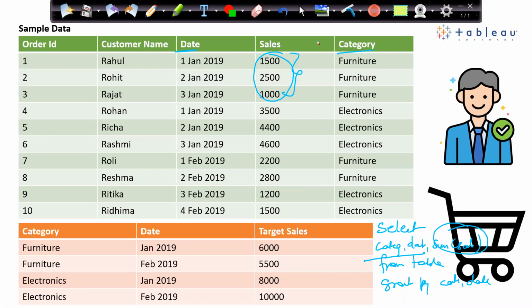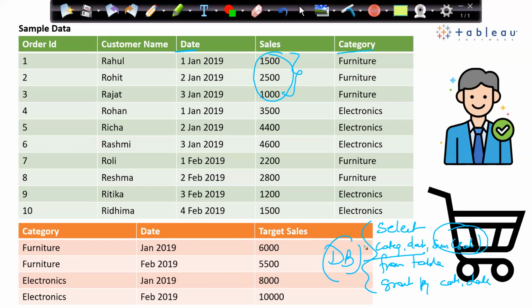First reason is that this query building is only possible in databases. Query language support is only on the databases. In Excel, if I want to write this query, I will not be able to write it. I will not get the custom SQL option, which we saw.